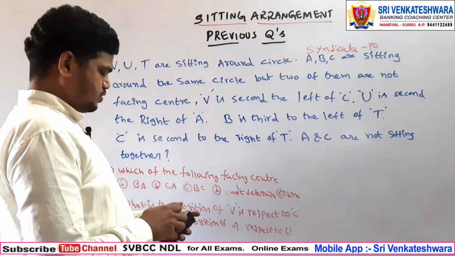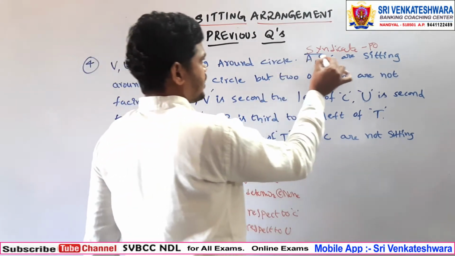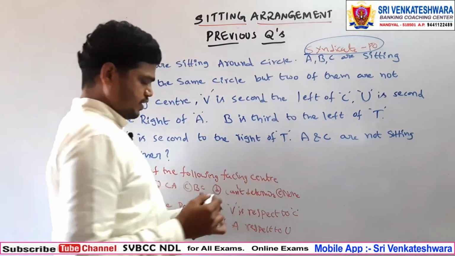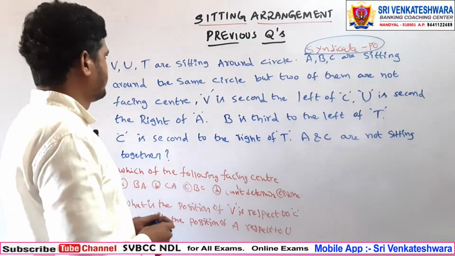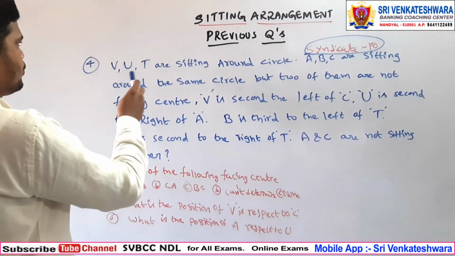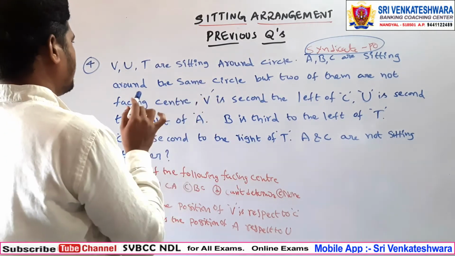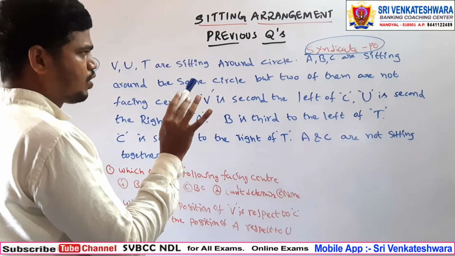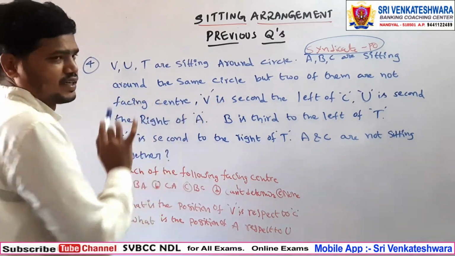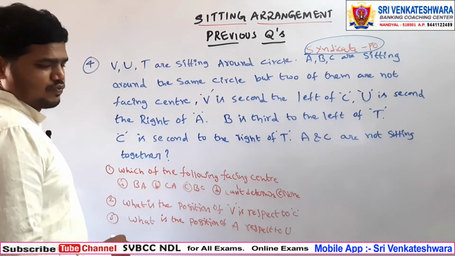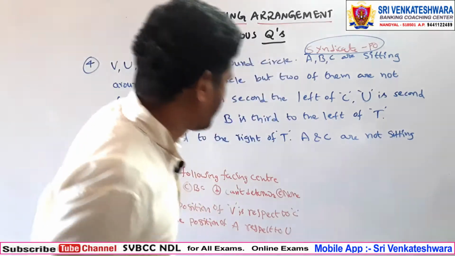Now this is the question from the Syndicate Bank PO. Okay, see what is the question. U, V, T are sitting around a circle. A, B, C are sitting around the same circle, but two of them are not facing the center. Okay, so what is the information from this one?